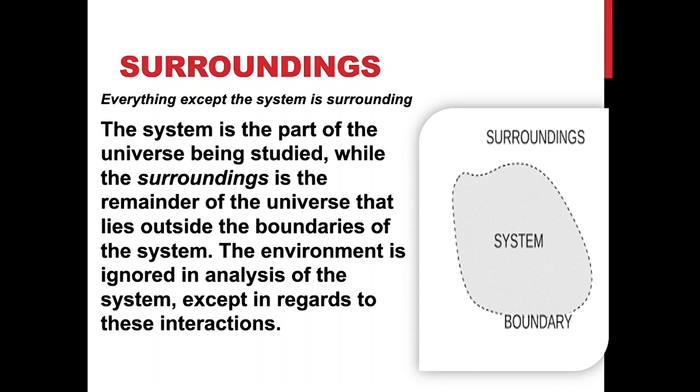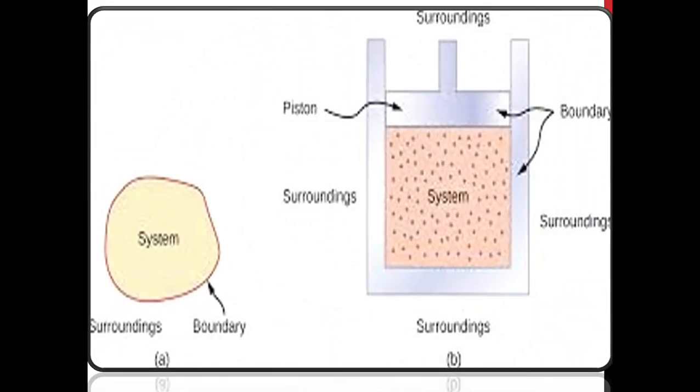The environment is ignored in analysis of the system except in regard to these interactions. So see, this is a realistic system, and this is the boundary, and other than the system is known as the surroundings.